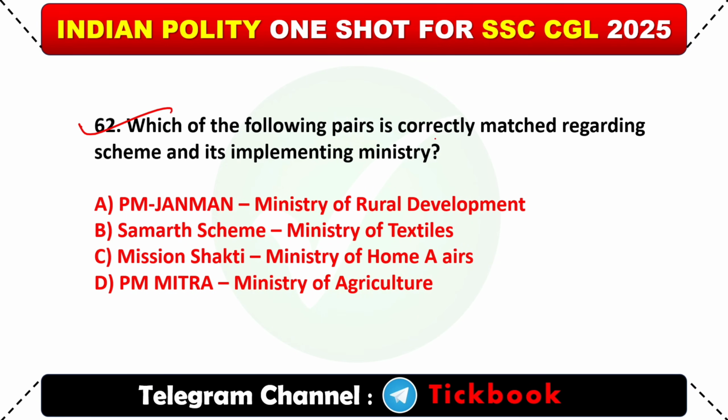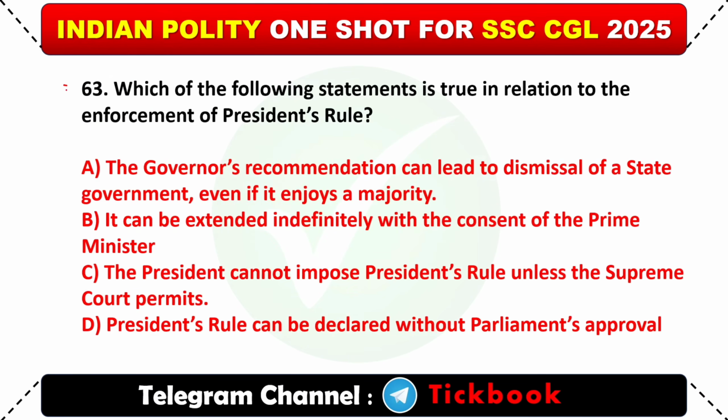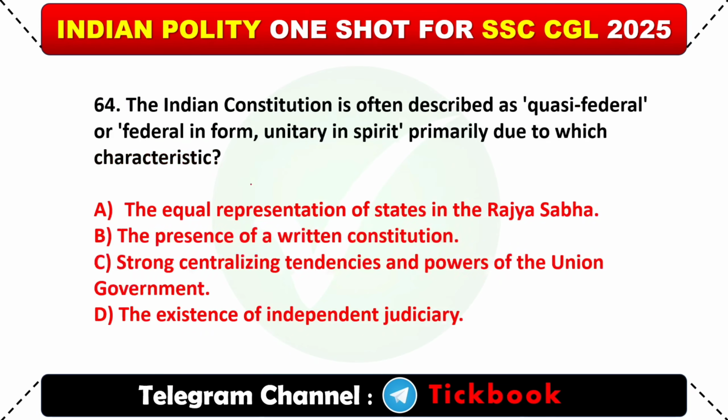62. Which of the following pairs is correctly matched regarding schemes and their implementing ministry? Option B, Samartha scheme, Ministry of Textile. 63. Which of the following statements is true in relation to the enforcement of the President's rule? Option A, the Governor's recommendation can lead to dismissal of a state government even if it enjoys a majority.